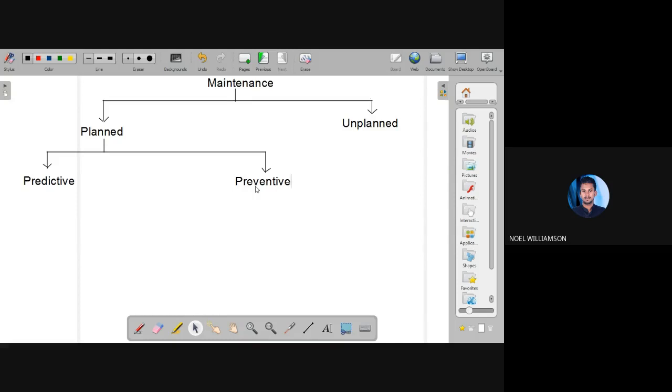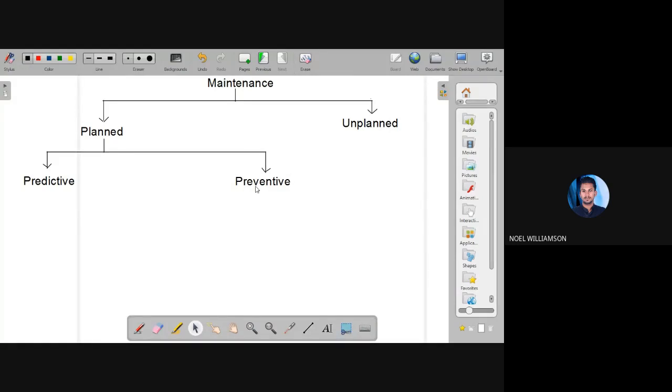So these activities come under preventive maintenance. So these two are planned. We are planning before any failure occurs. Planned maintenance is classified into two, preventive and predictive maintenance. In predictive maintenance, we can predict the forthcoming failures and do the maintenance activities accordingly. And in preventive maintenance, we are just preventing the upcoming failure by following the maintenance pattern according to certain maintenance strategies. Now we will see the predictive maintenance types.